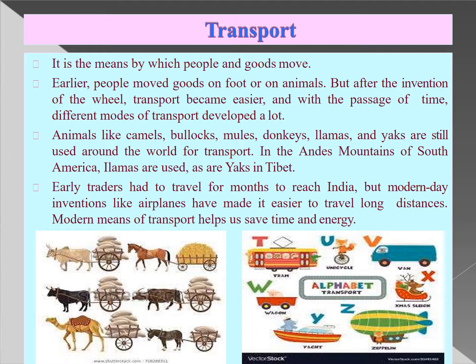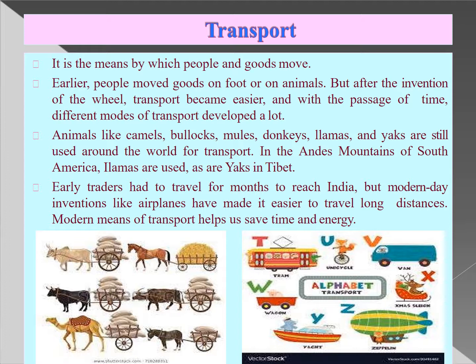We will be doing the next topic, that is transport, and we all know that transport is the means by which people and goods move. Earlier people moved goods on foot or on animals, but after the invention of the wheel things changed and transport became easier, and with the passage of time different modes of transport developed. Animals like camels, bullocks, mules and donkeys are still used in different parts of the world for transport. In the Andes, llamas are used.